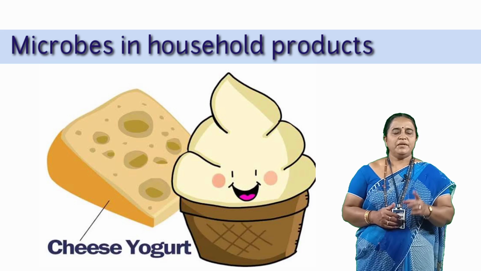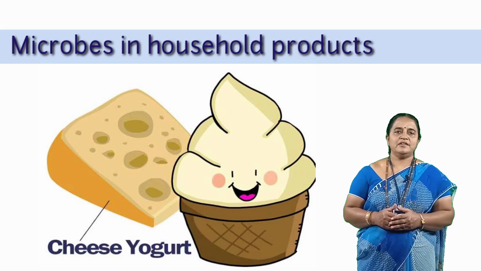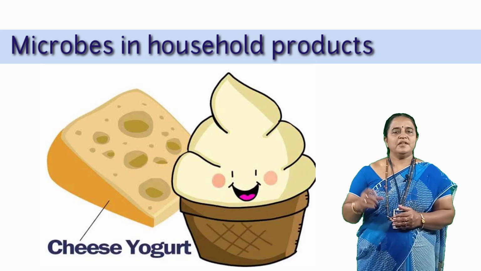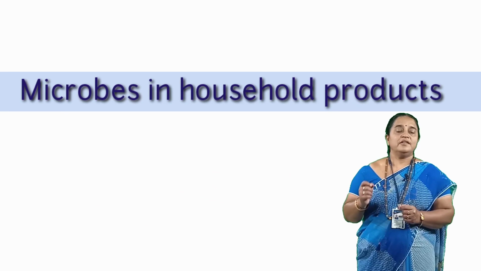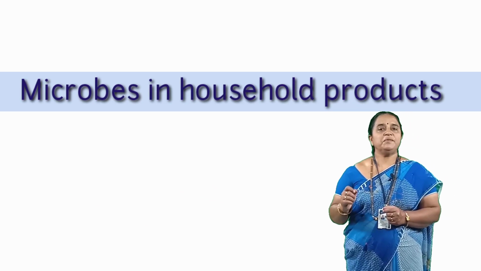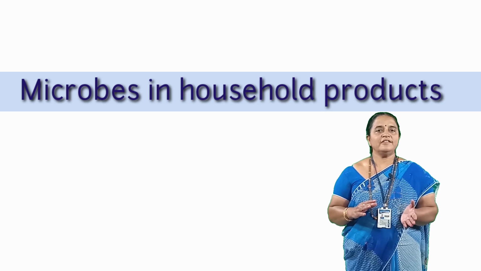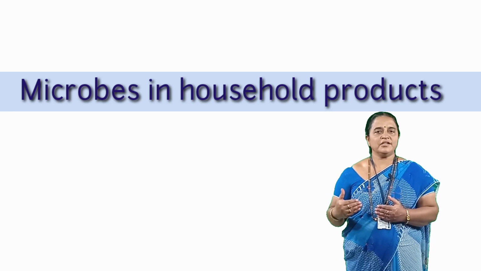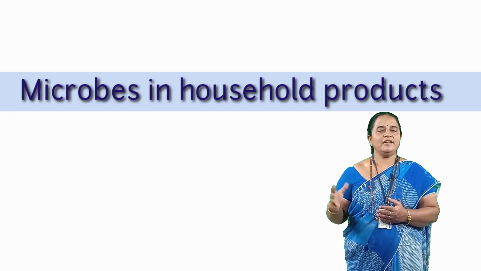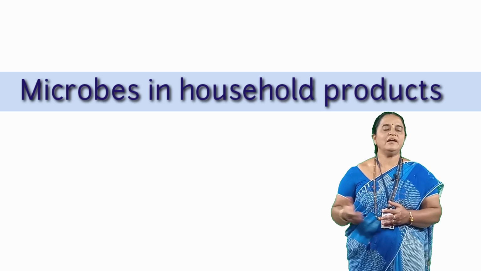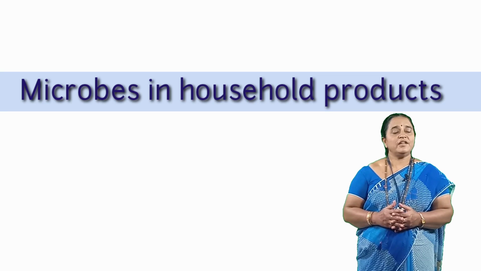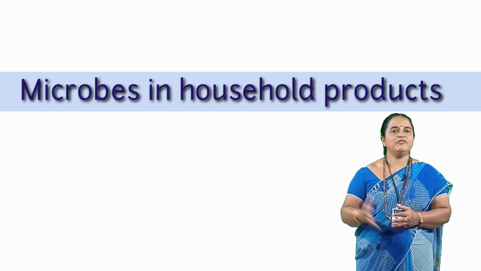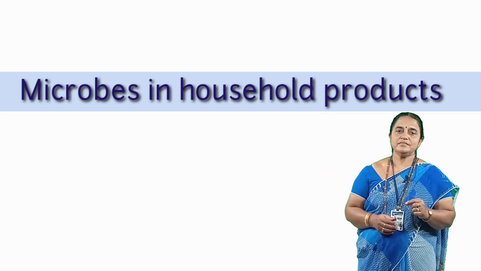Remember, there will be a definite 1-mark question under section A of the annual exam, and sometimes there will be a short note on the significance of the products. Sometimes there will be a descriptive question on the biogas plant or biogas production or sewage treatment, which carries 5 marks weightage and is repeatedly asked in previous exams. So this chapter is very important for the board exam as well as for the NEET examination.